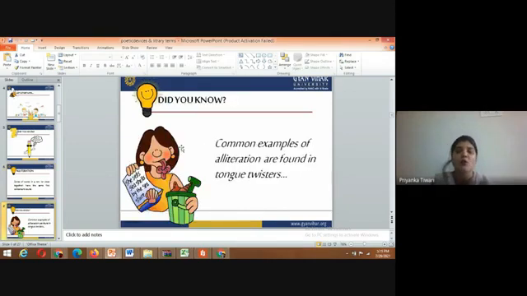Common examples of alliteration are found in tongue twisters. For example, "She sells seashells by the seashore." This repetition is what we simply call a tongue twister.